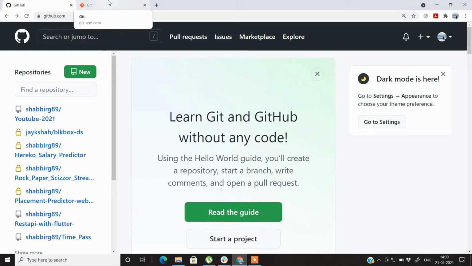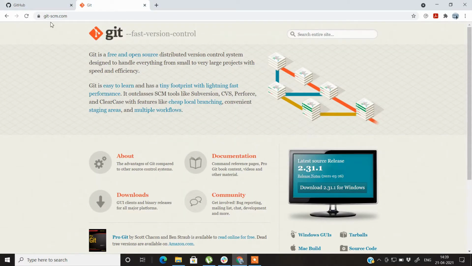So what Git is actually, this is the website of Git, and it shows that Git is a free open source distributed version control system designed to handle everything from small to very large projects with speed and efficiency. So basically it's a version control system, like if multiple people are working on the same project which is hosted on GitHub, Git is one thing which will ensure that the project is nicely contributed to, and the main branch in GitHub, which points towards your production code, is safe.